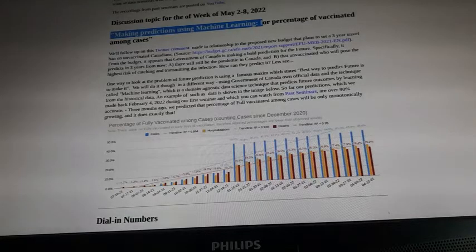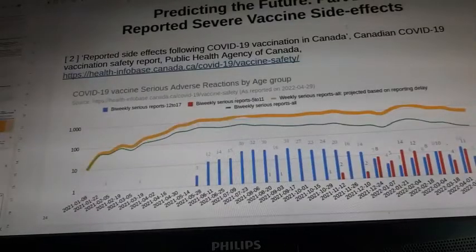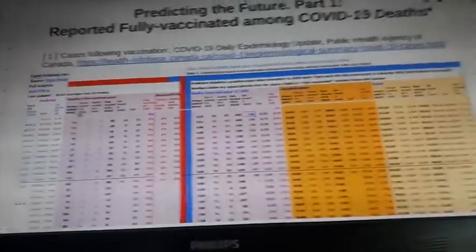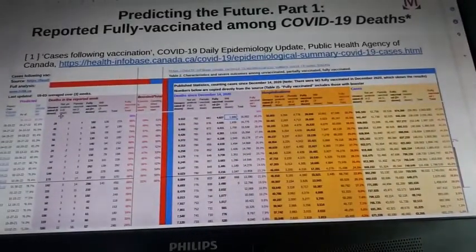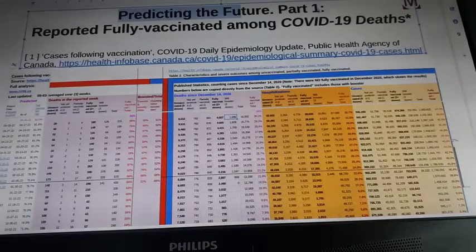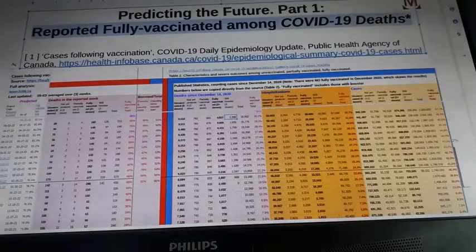Now I will open a little PowerPoint presentation that I made here, so hopefully you can see it. So this is what we will be predicting, the future. We will be predicting the reported number of fully vaccinated among COVID deaths. How do we do it? We use this table.